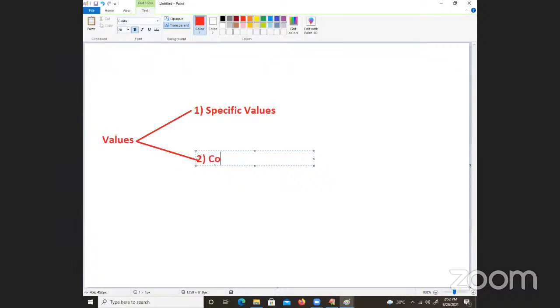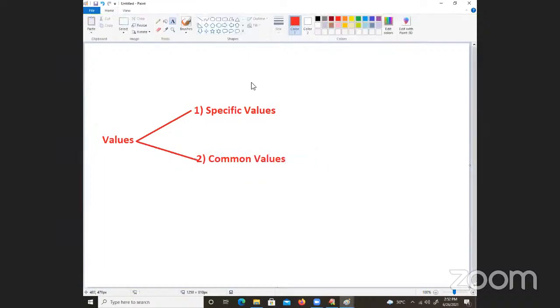Now I'm talking about common values. Specific values, common values. Look at that very carefully here. Sir, what are the common values here? See, very, very simple. So here I'm going to say something like this.